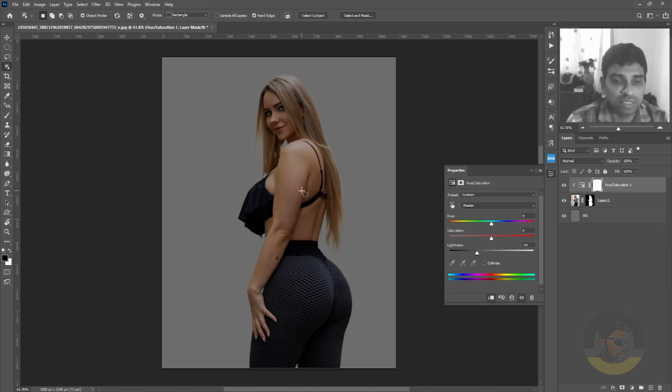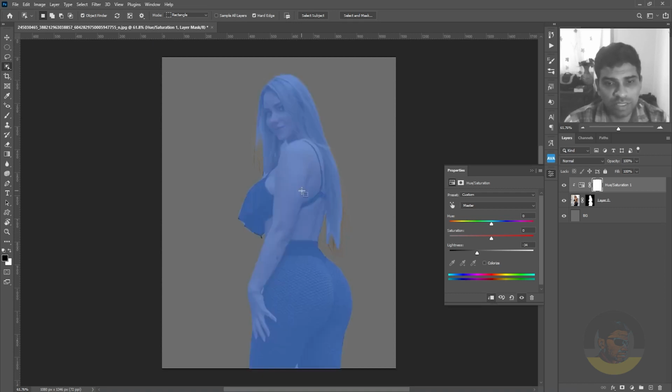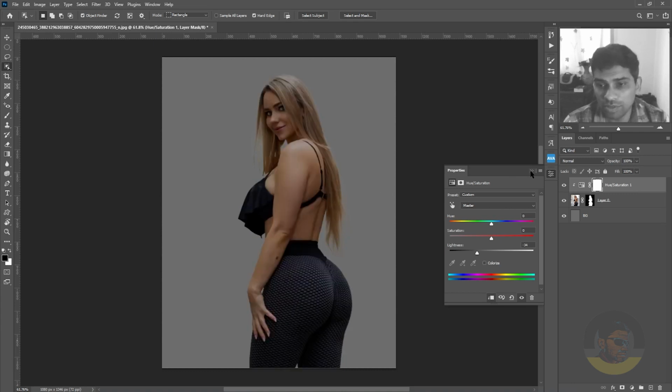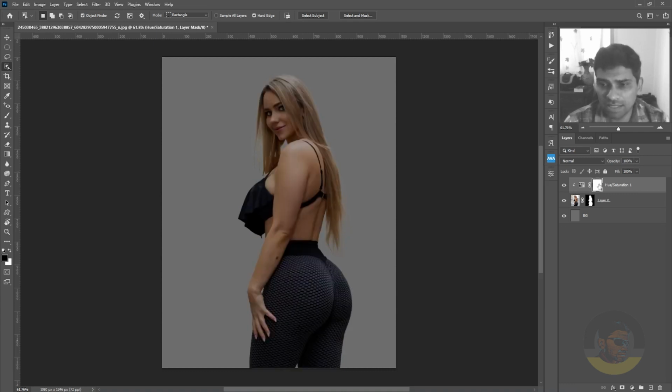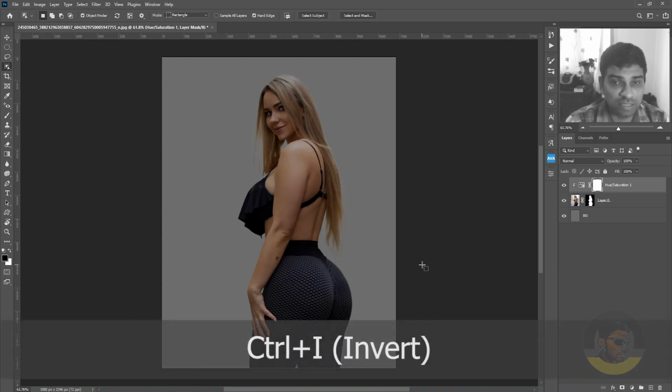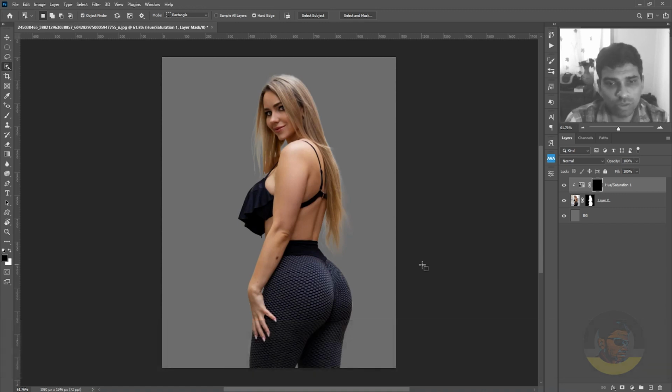But the problem is this has also darkened the image. So to fix this, I will select the adjustment layer mask, and with the black as my background color, I will press Alt backspace to fill this with black color, which will actually hide all of the adjustments. Or you can select this layer mask and press Ctrl I to invert the mask. This has totally removed the adjustment layer.